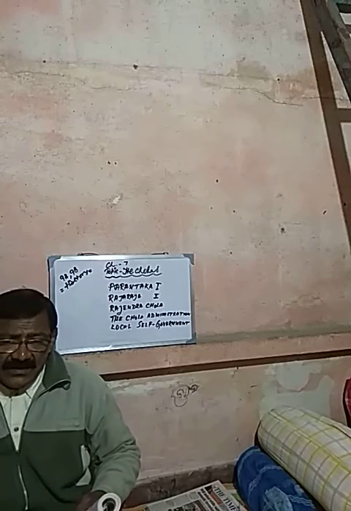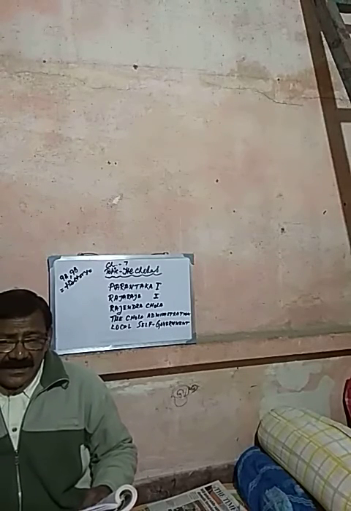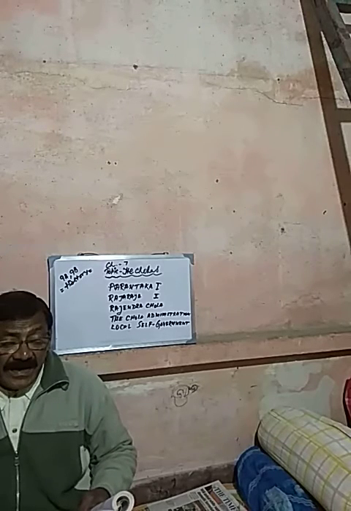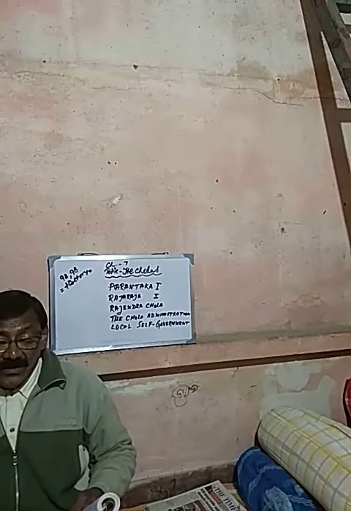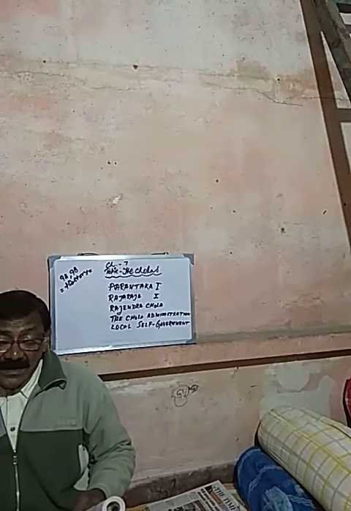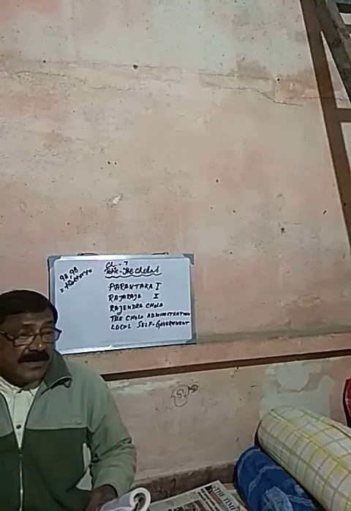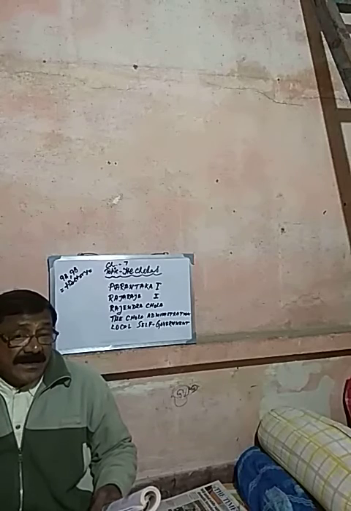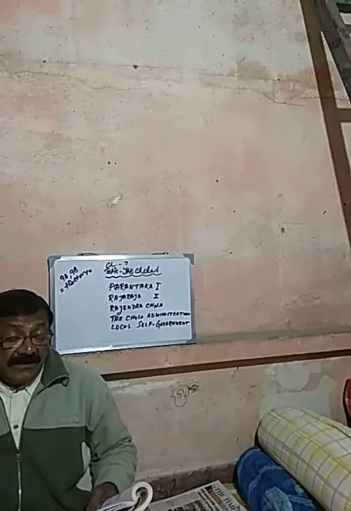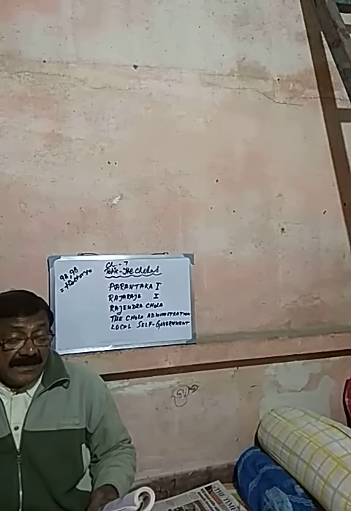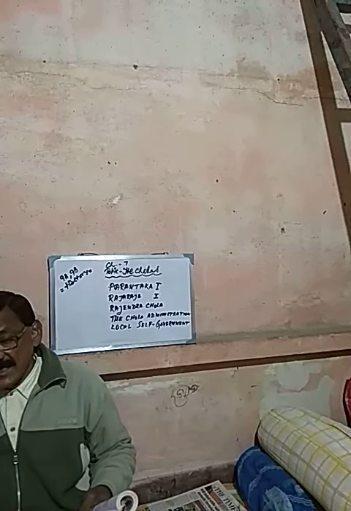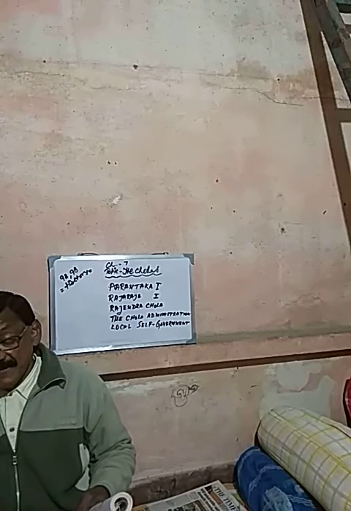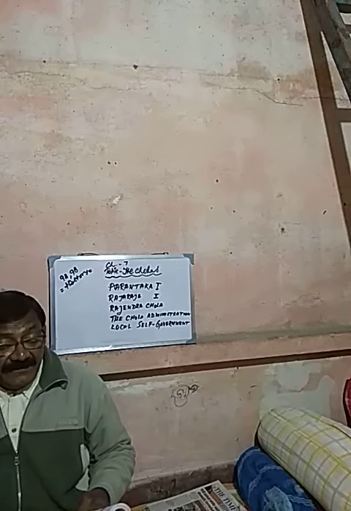By using the sea route, the Cholas extended their empire, and that's why it is said that the Chola control over the Bay of Bengal was so complete that it was referred to as the Chola Lake. The Cholas maintained a huge army comprising infantry, cavalry, and elephants.